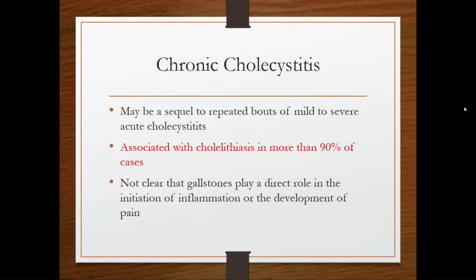Okay, now next is chronic cholecystitis. Remember it this way: chronic cholecystitis is associated with cholelithiasis, with stones in more than 90% of the cases. It may be a sequela of acute cholecystitis. It is associated with cholelithiasis, or stone in the gallbladder, in 90% of cases. But one thing is not clear.